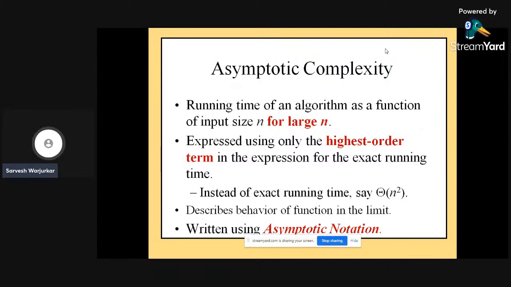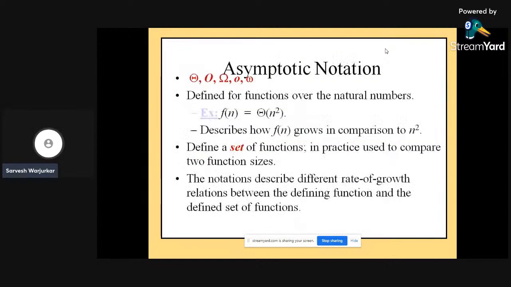Instead of running exact time, we can describe the behavior of a function in the limit. We use asymptotic notation for this. Asymptotic notation can be used with the help of big O, omega, theta, small o, and small omega. We can use it on a function over the natural numbers, say f of n equals O, omega, or theta of n square. That describes how f of n grows in comparison to n square.